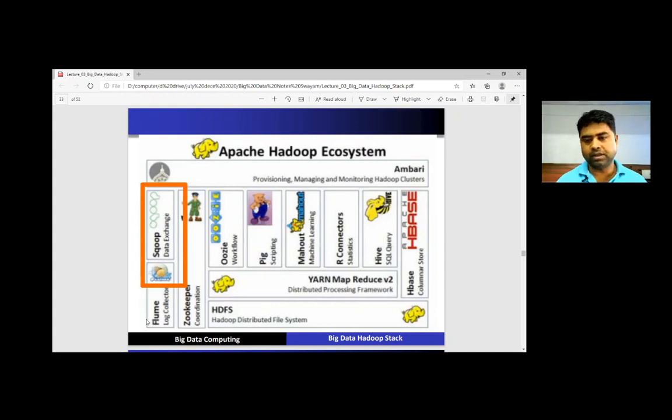If I want to make my career in the machine learning phase in big data, then we can use the concept of Mahout. No, I am interested in the statistics field. Okay, fine, you can use R language or R connectors. No, we have already studied the SQL language, so we need something similar to SQL. Then okay, fine, you can adopt Hive.